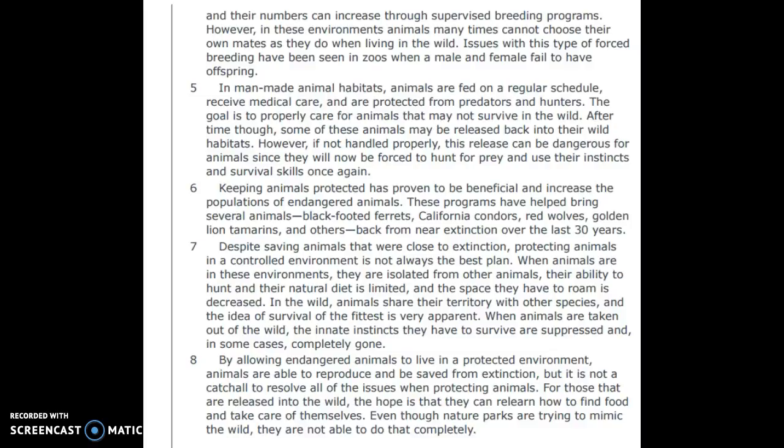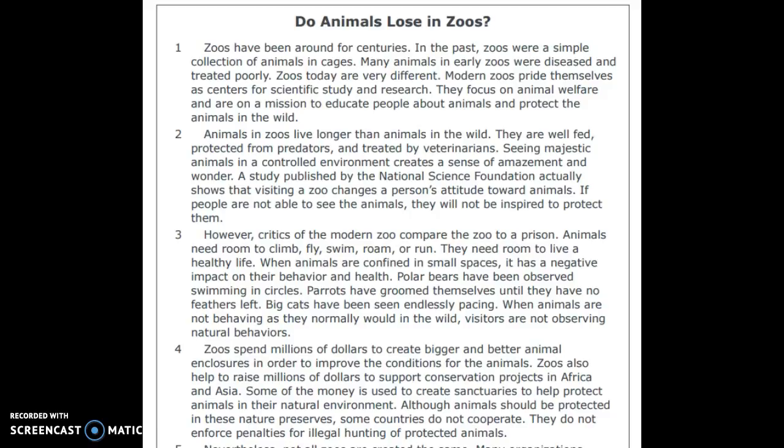some cases completely gone. By allowing endangered animals to live in a protected environment, animals are able to reproduce and be saved from extinction. But it is not a catch-all to resolve all of the issues when protecting animals. For those that are released into the wild, the hope is that they can relearn how to find food and take care of themselves. Even though nature parks are trying to mimic the wild, they are not able to do that completely. Passage 2, do animals lose in zoos?